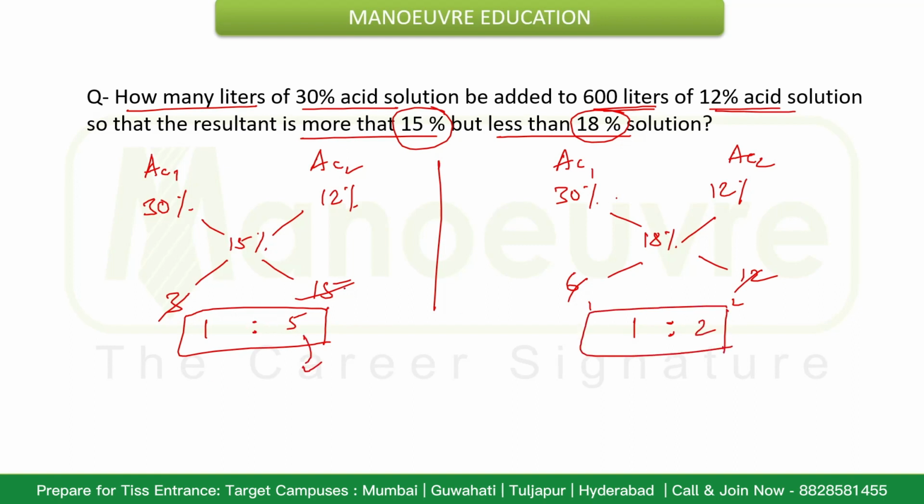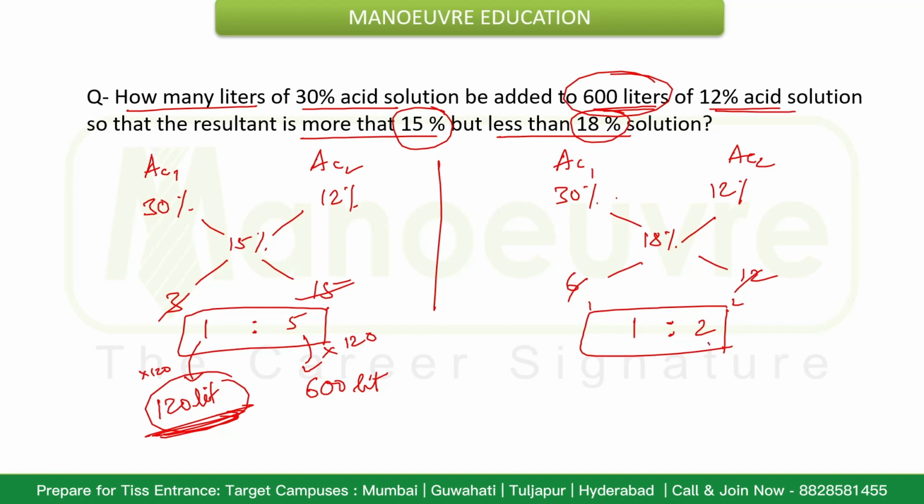But here this acid 2 is given as 600 liters. So how did it get converted into 600 liters? What will be the multiplying factor with 5? That will be 5 into 120. So to get this answer also, I need to multiply this by the factor of 120. So that will be 120 liters. So one answer is 120 liters.